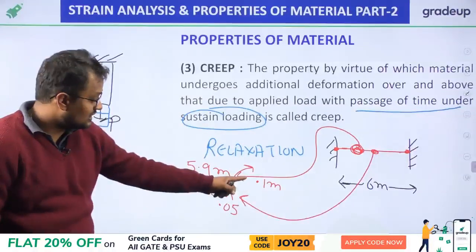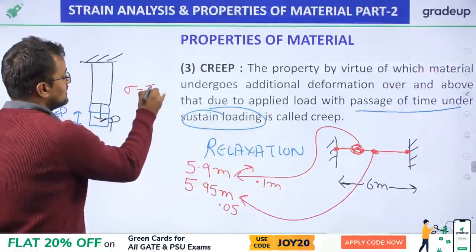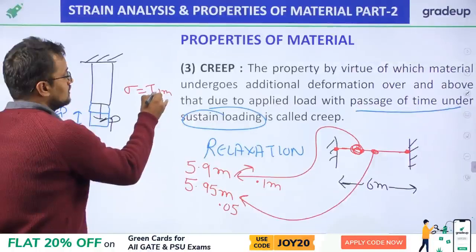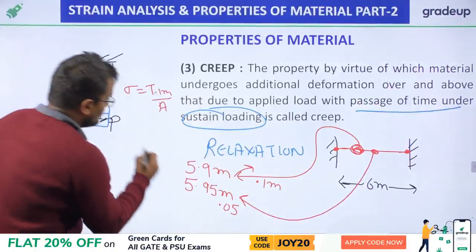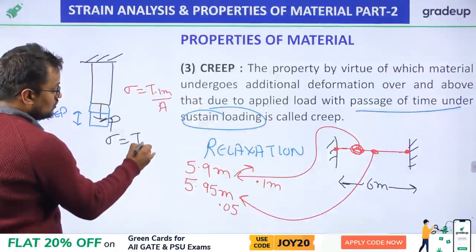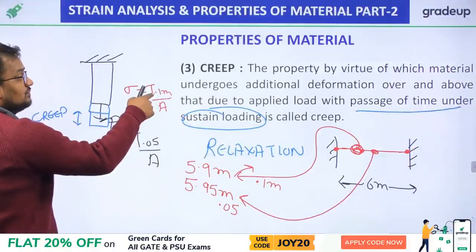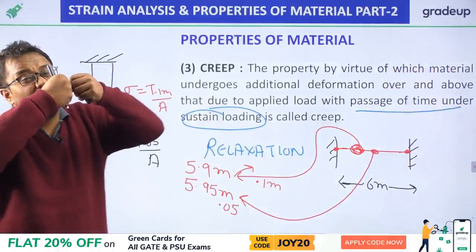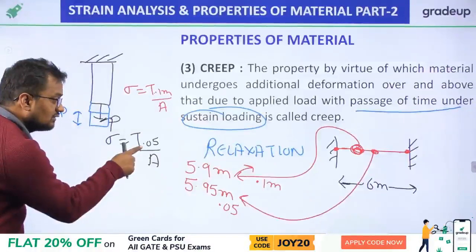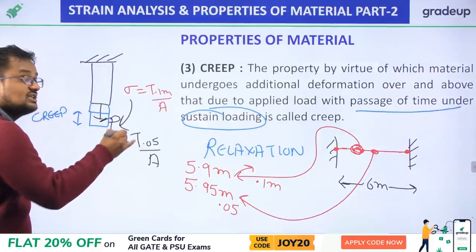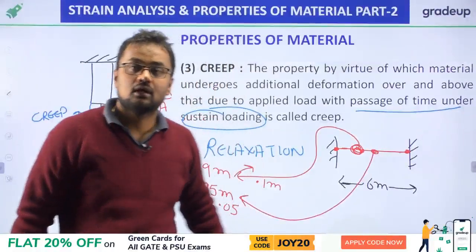Now what is the stress? Earlier the stress was tension due to 0.1 meter upon area, and after a long time the stress is tension due to 0.05 meter upon area. Of course, tension due to elongation of 0.1 meter will be more, and tension due to elongation of 0.05 meter will be less. So stress is decreased. That decreased stress is called relaxation. Okay.